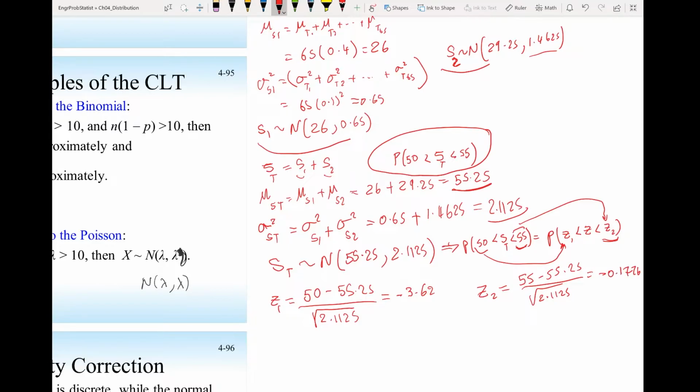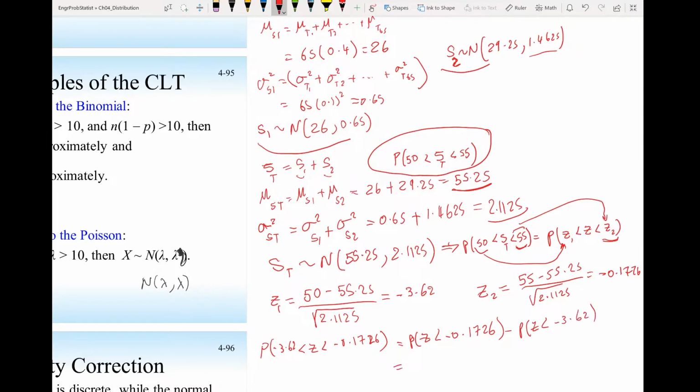And this should give us minus 0.1726. If we use the standard normal distribution table, the probability of z larger than minus 3.62 and less than minus 0.1726 is the same as the probability of z less than minus 0.1726 minus the probability of z less than minus 3.62.